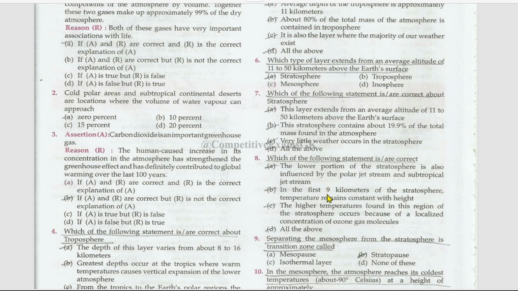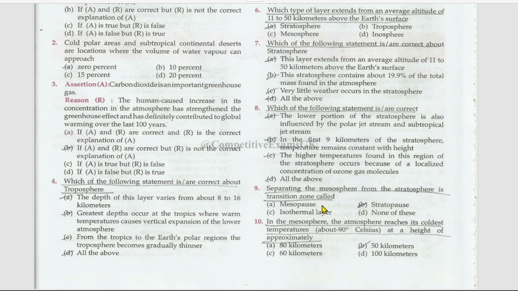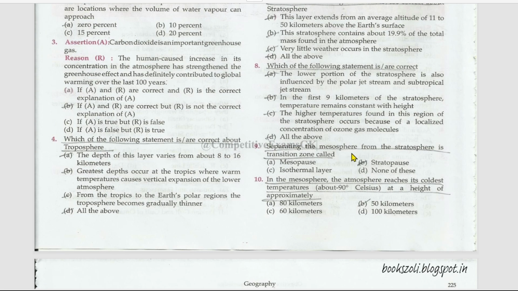In the first 9 kilometers of the stratosphere, temperature remains constant with height. True. The higher temperatures found in this region of the stratosphere occur because of the localized concentration of ozone gas molecules. All of them are true. Separating the mesosphere from the stratosphere is a transition zone called stratopause. In the mesosphere, the atmosphere reaches its coldest temperatures, about minus 90 degrees Celsius at a height of approximately 50 kilometers.